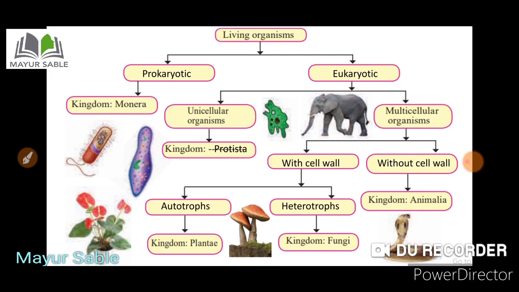The autotrophs are included in the kingdom Plantae and the heterotrophs in the kingdom Fungi, whereas when the multicellular organisms have a cell without a cell wall, they are included in the kingdom Animalia. This was the classification of living organisms which we studied in the 9th standard.